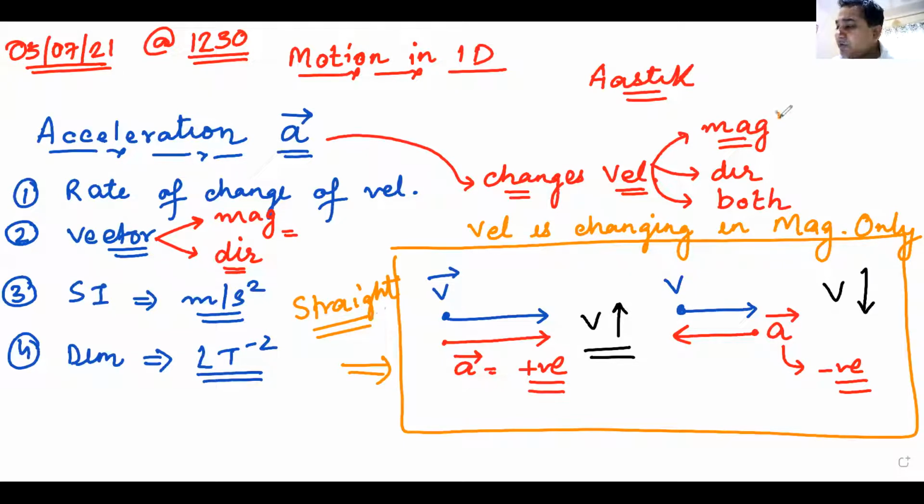Now I've talked about velocity changing in magnitude. Same direction, velocity will increase. Opposite direction, velocity will decrease. Now think and tell me, how will velocity only change in direction? So my velocity is like this. I only want to change the direction. How should my acceleration be? Physics is simple. It's logical.